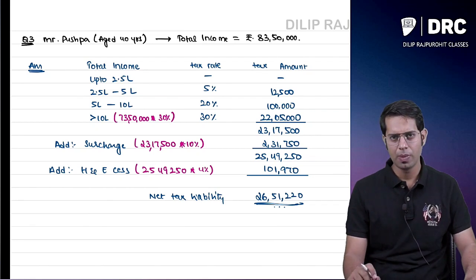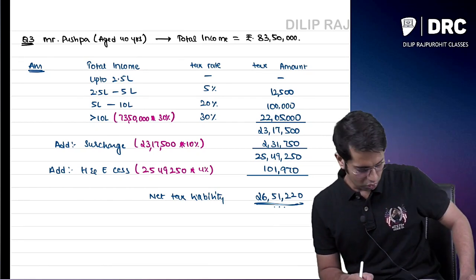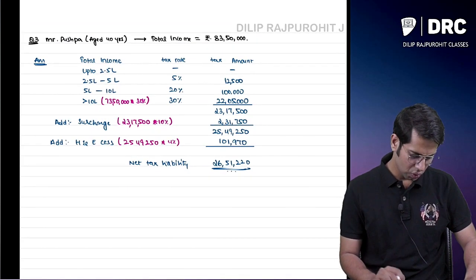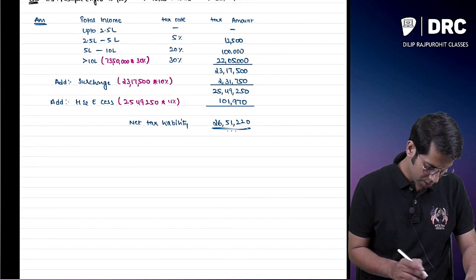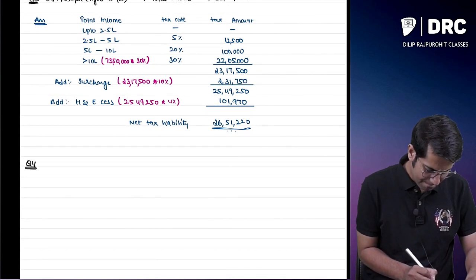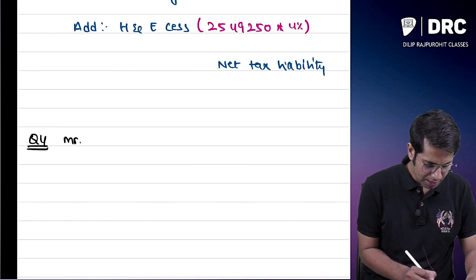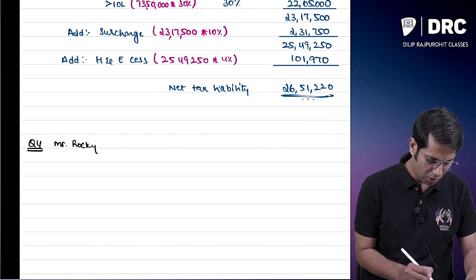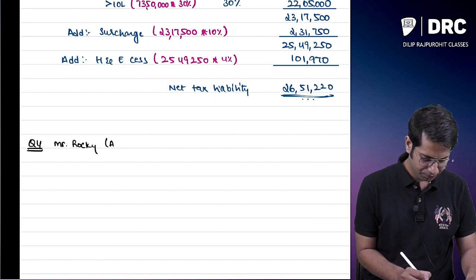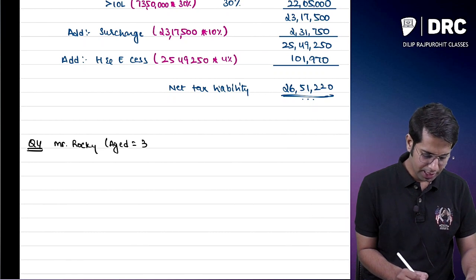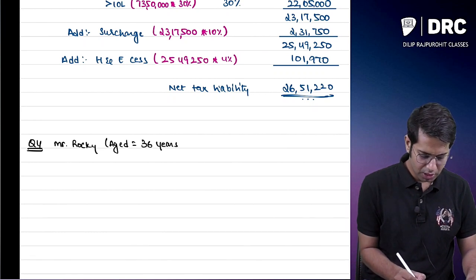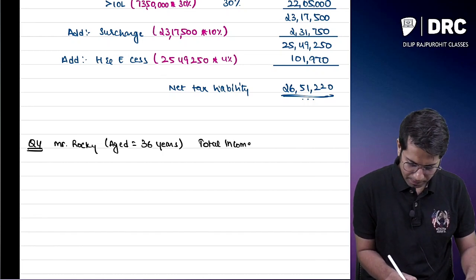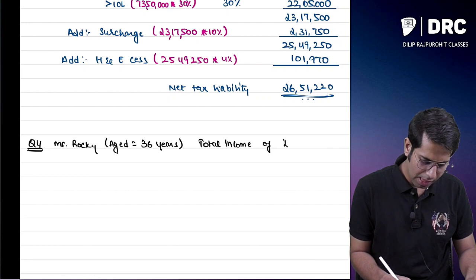Let us do one more question just like this, so that your concept will be very clear. Question number 4. Mr. Rocky, aged 36 years, has a total income of rupees